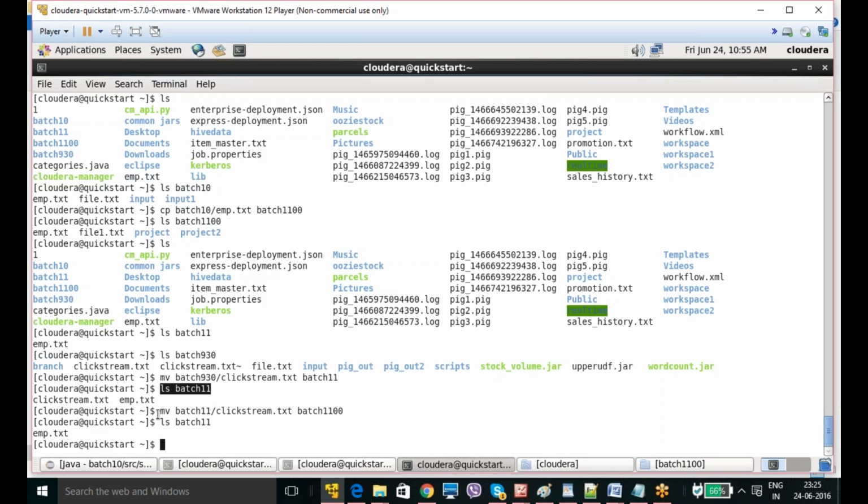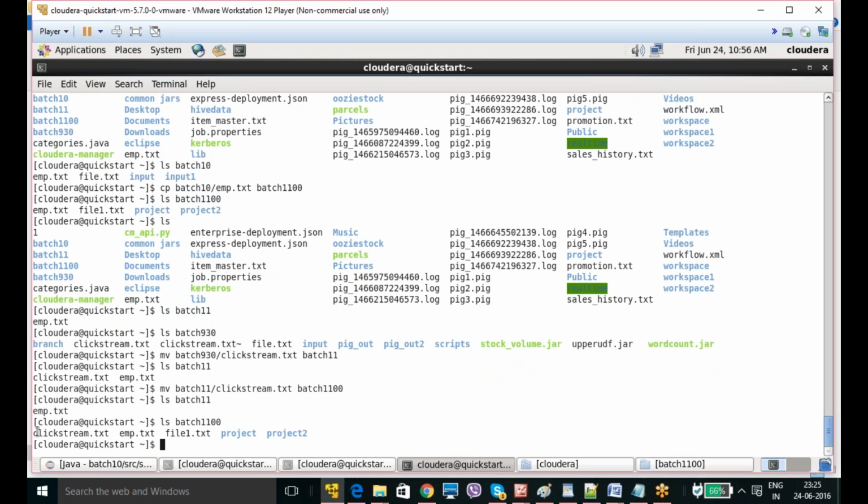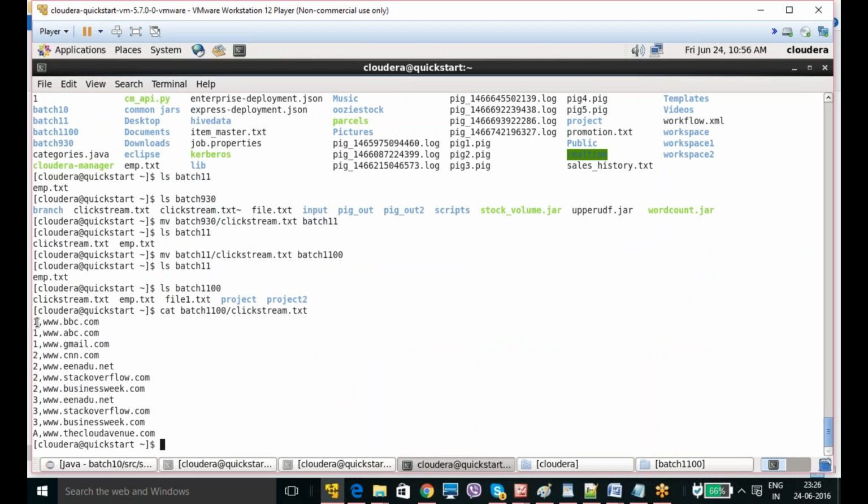Once I executed this command, you don't have clickstream.txt in batch 11. Now ls batch 1100, here you have clickstream.txt. If you want to see it, you can give cat batch 1100/clickstream.txt. You need to give the file name, and you can see it. This is my file.